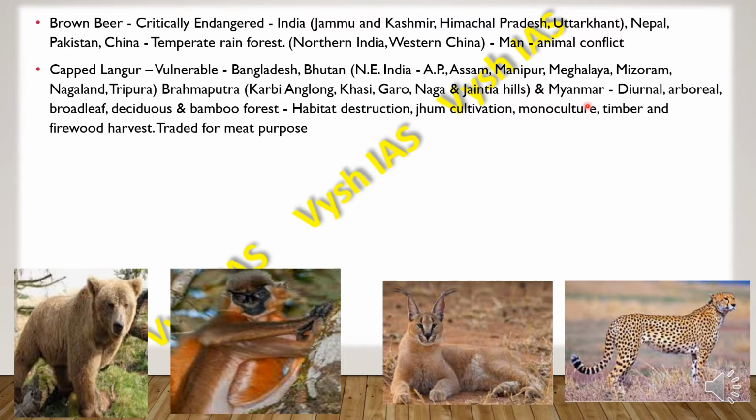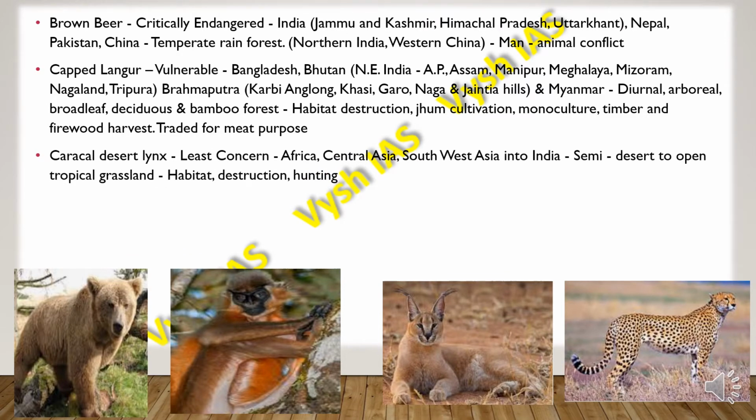They are diurnal, arboreal, living in broadleaf deciduous and bamboo forests. The threats which they face are mainly habitat destruction, jhum cultivation, monoculture, also timber and firewood harvest, and they are also traded for meat. Then we have the Caracal desert lynx. The status is least concern. They are found in Africa, Central Asia, Southwest Asia into India, and they are usually found in semi-desert to open tropical grasslands, and they face habitat destruction and hunting.